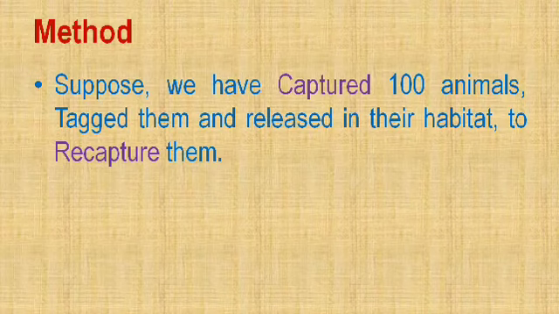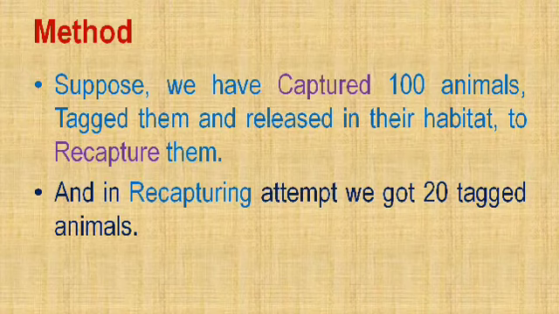Tagging means simply tying the animals with a type of band, made of cotton or any other thing. Our intention is to identify the already captured animal and again release them into the same habitat to recapture them.